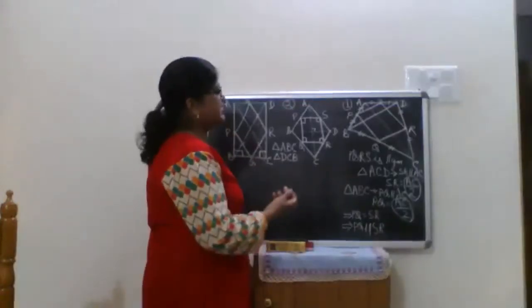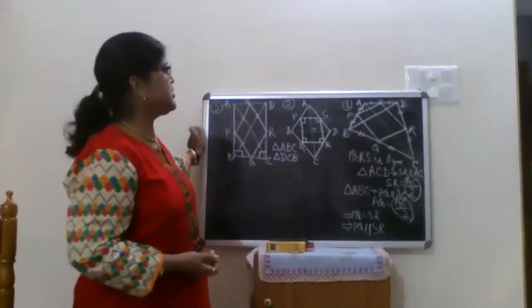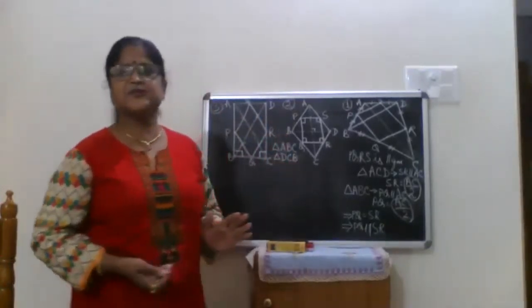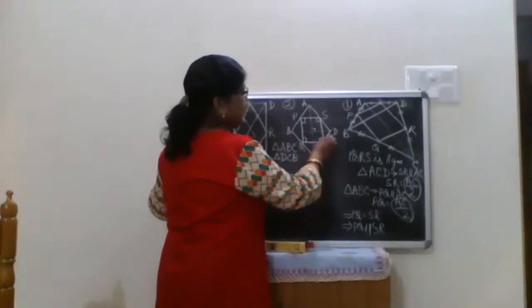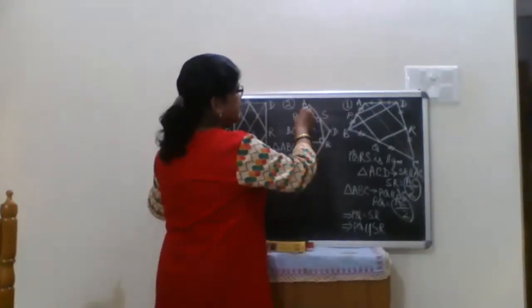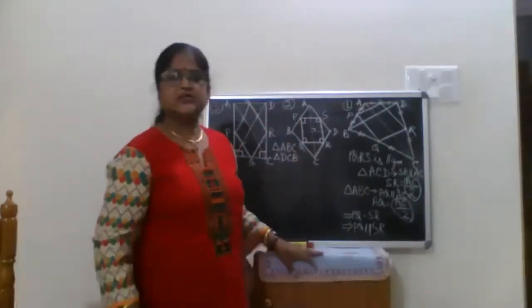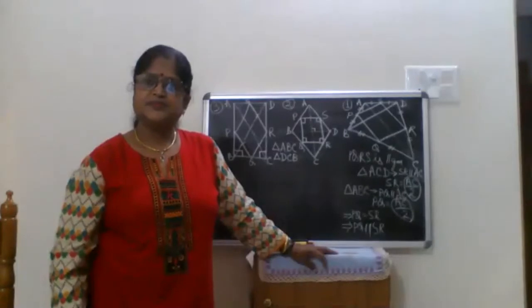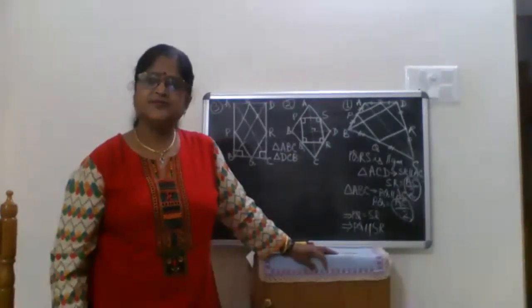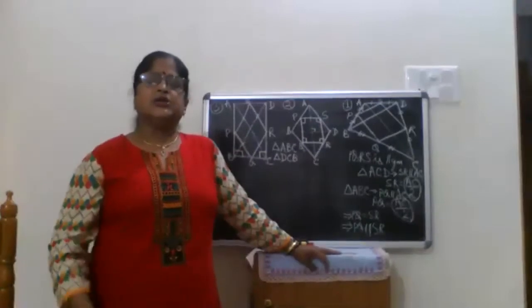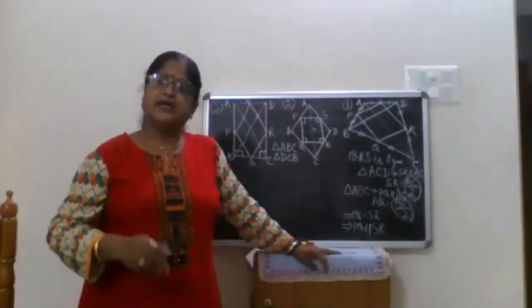Which ones are you considering to be co-interior angles? Which are the two parallel lines and which is your transversal? Ma'am, the sides PS and QR are parallel lines, and PQ is a transversal upon them, and the co-interior angles are supplementary. Yes, this is what you want to say? Now tell me why they are 90 degrees, why not 89 and 91, or 88?